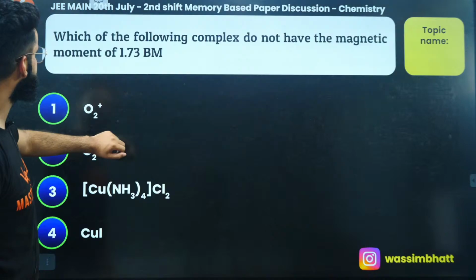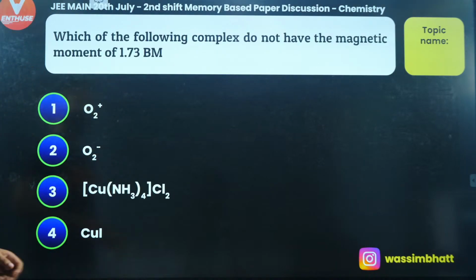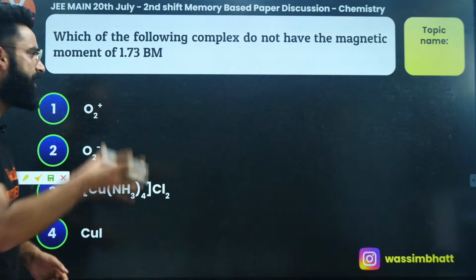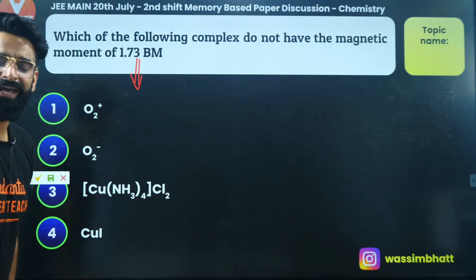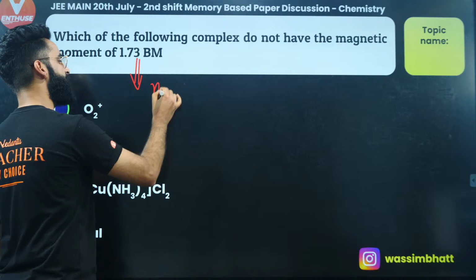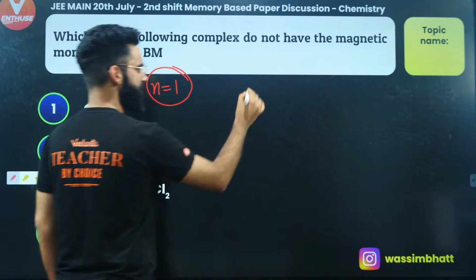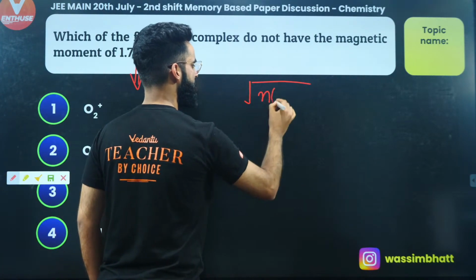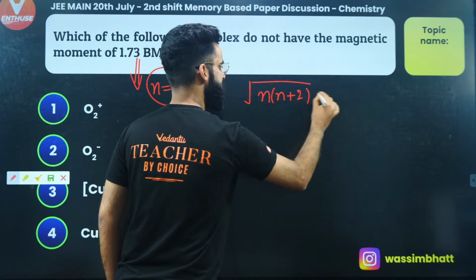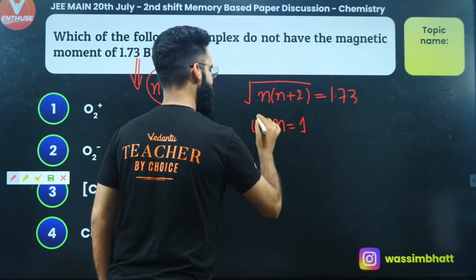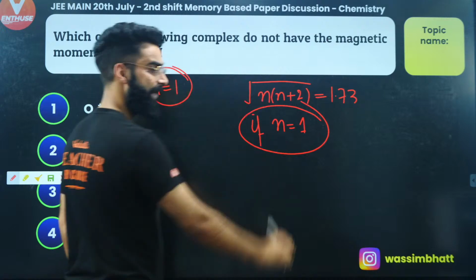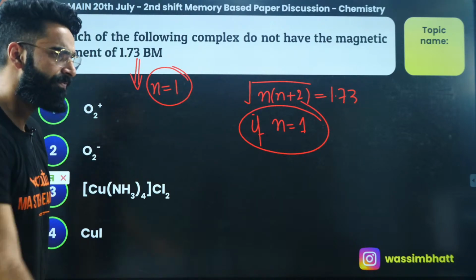This is one more question over here. Which of the following complexes do not have the magnetic moment of 1.73? The spin magnetic moment can only be 1.73 if the number of unpaired electrons is 1, because the formula to calculate magnetic moment is under root of n into n plus 2, which can be equal to 1.73 only if n is 1.